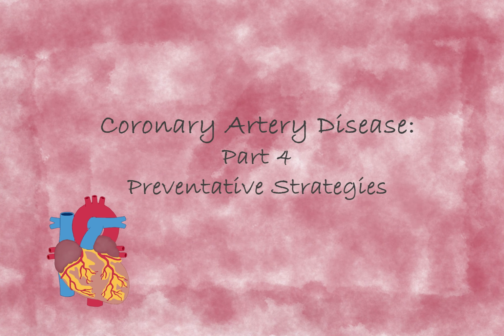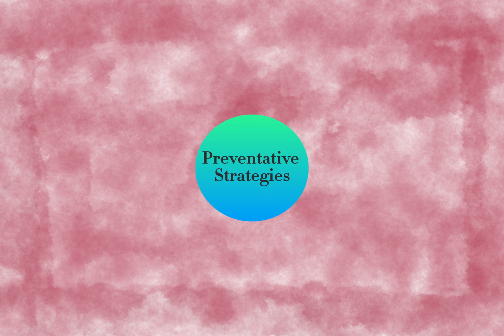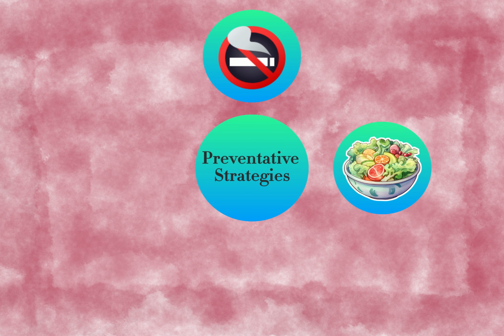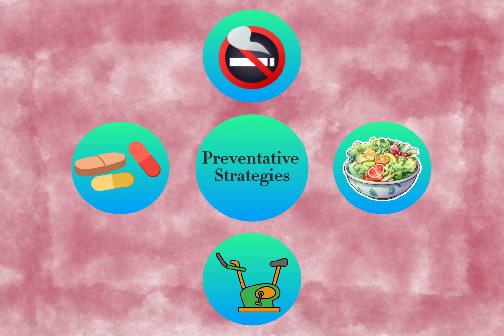Hello and welcome to the fourth and final video in our 4-part mini-series about coronary artery disease. Today we'll be focusing on preventative strategies for CAD and what steps you can take in your daily lives to reduce your risk of CAD. We will be covering the impact of quitting smoking, eating a healthy diet, exercising regularly, and lastly, adhering to prescribed medication. Again, this is not a comprehensive list, and I strongly recommend speaking to your doctor on what methods may work best for you.